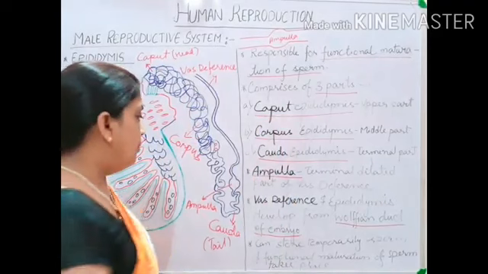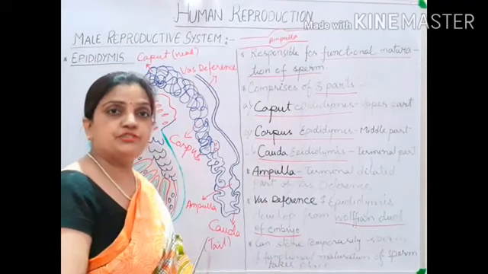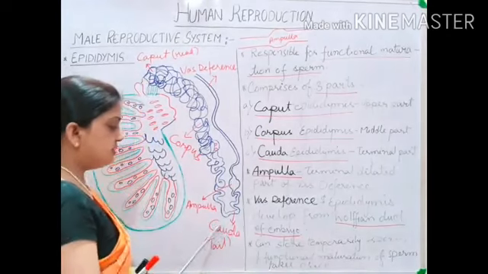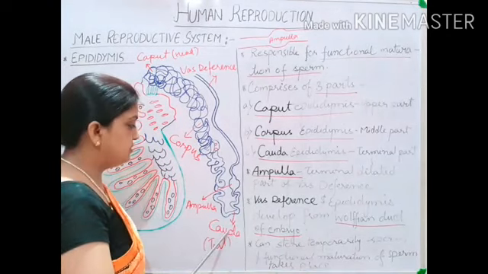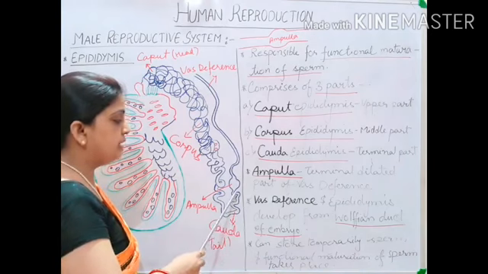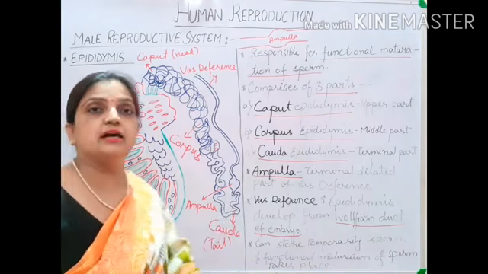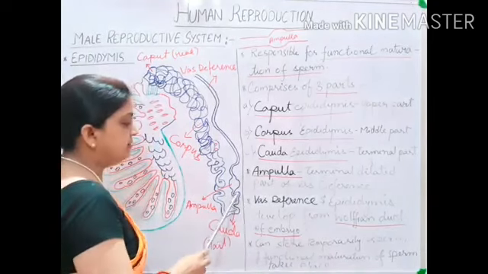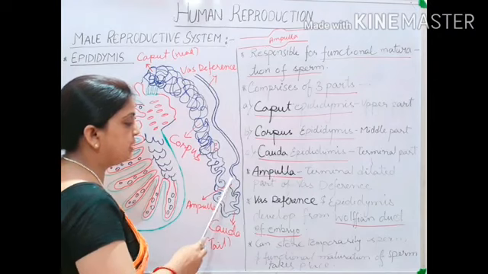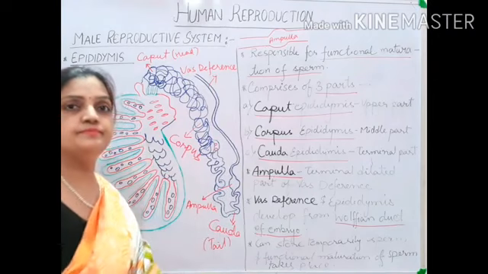Now, which one is the ampulla in the epididymis? Children, this is the cauda epididymis, and it is highly coiled, then it becomes less coiled, and then it opens into a swollen part, and this swollen part is called ampulla.